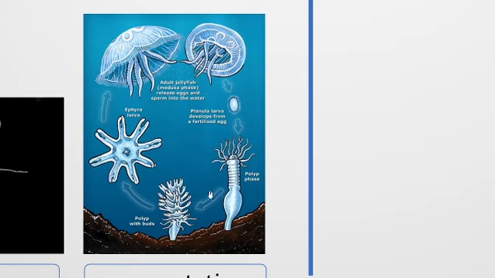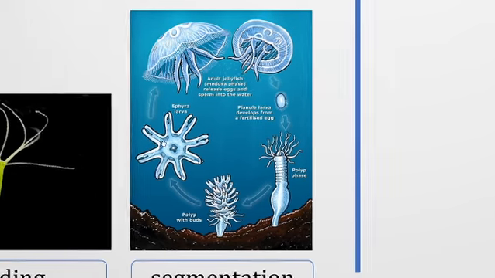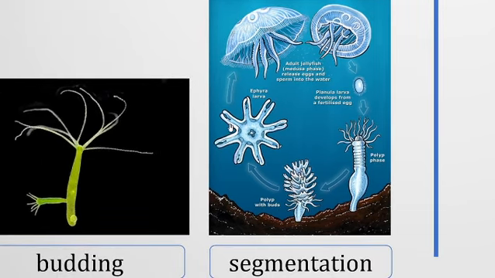Here we see the polyp reproduces asexually by producing numerous buds from its body. So that is the asexual reproduction that takes place in the polyp phase, and at the Medusa phase it reproduces sexually. So that's how jellyfish can undergo both sexual and asexual reproduction in its lifetime. And that is also true for Hydra. Hydra can also undergo sexual reproduction or asexual reproduction.